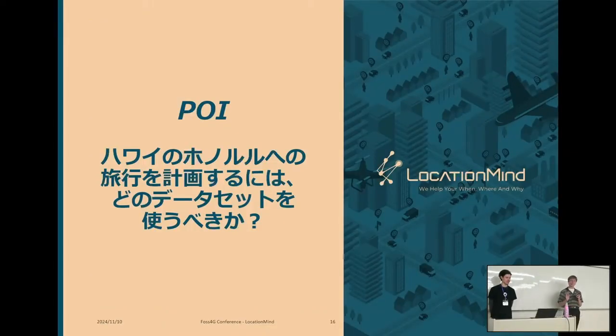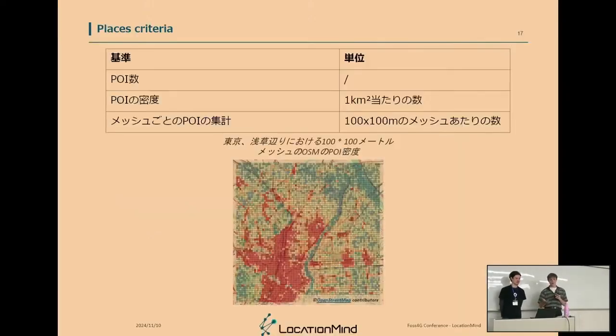So the last thing is about POI, especially if you're planning a trip to Honolulu, Hawaii, or if you're, for instance, a travel agency planning a trip. Which dataset do you use if you want to plan a trip there? Here too we have criteria that are the number and the density of POI, but also aggregation of POI according to a mesh that gives an idea of how dense the area is in terms of POI.